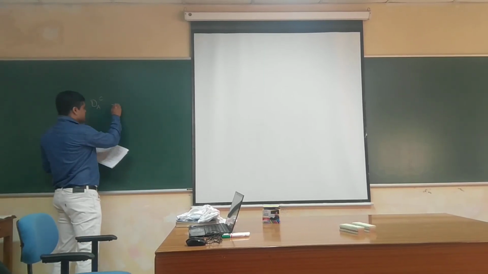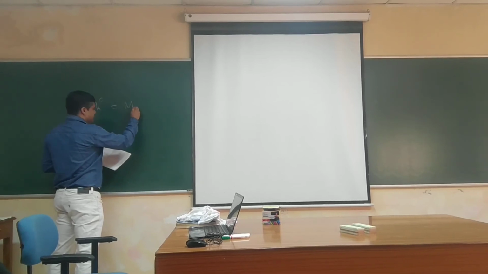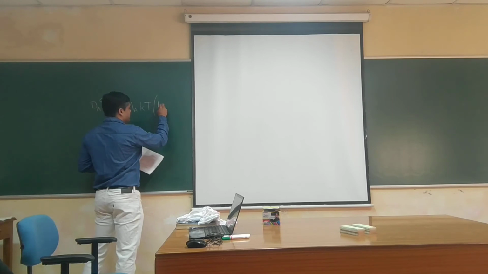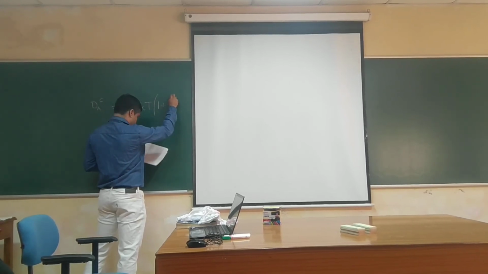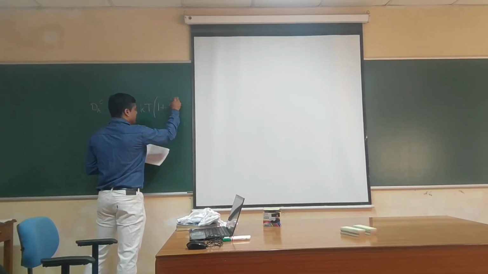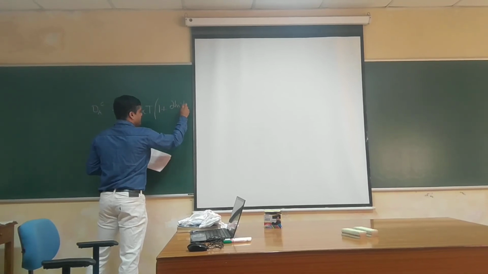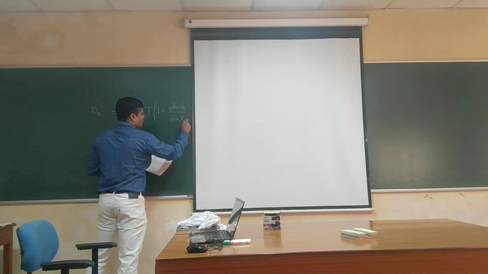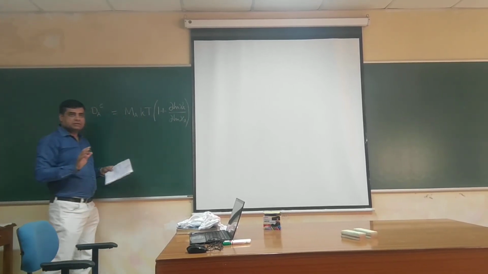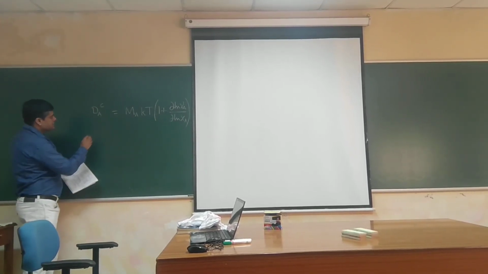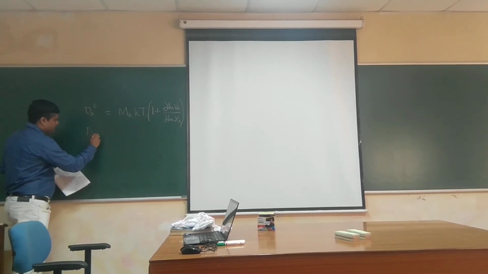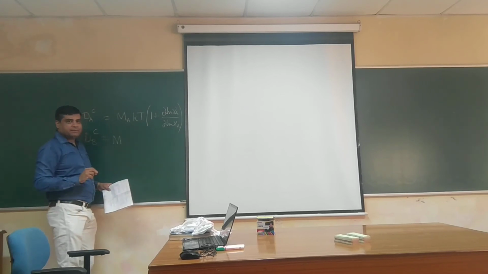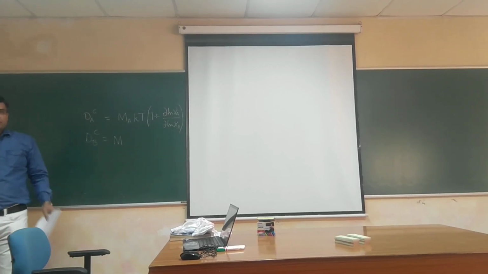Now we came to this equation that it is equal to mobility multiplied by kT, then the thermodynamic factor 1 plus del ln gamma A over del ln XA. We derived this much. So we can write the same for the B component also, with its mobility. What is mobility? Velocity of an